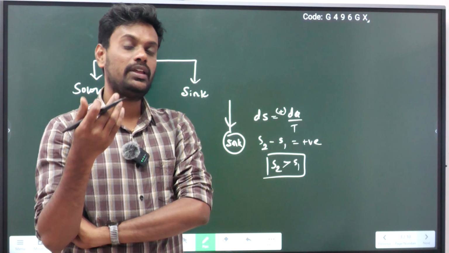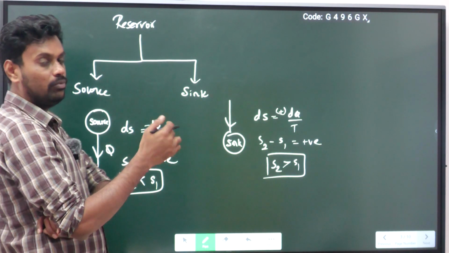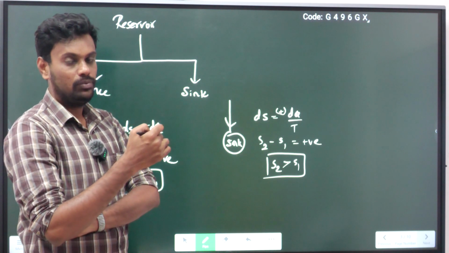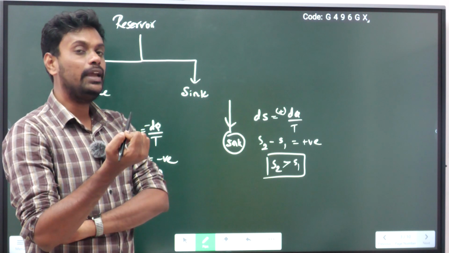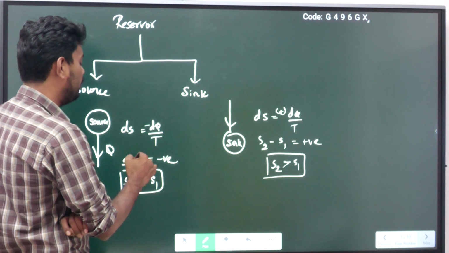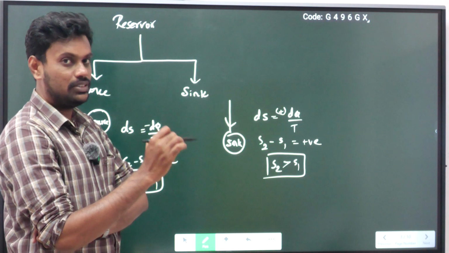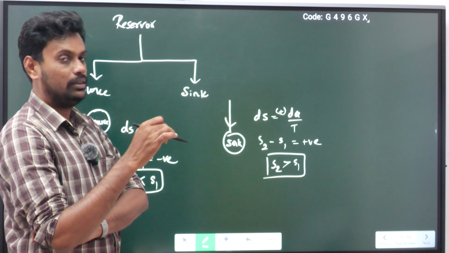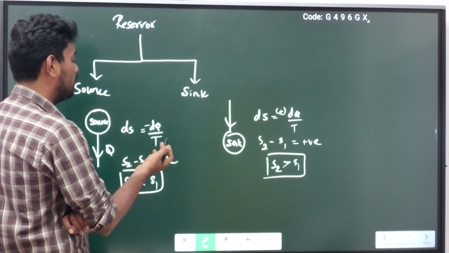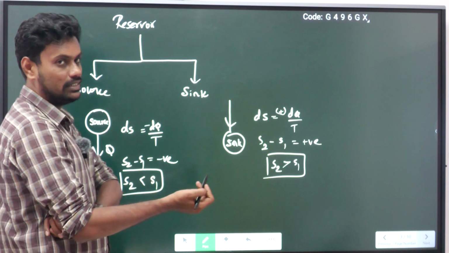But in the source, what is happening? Source is supplying the heat. When it is supplying the heat, what happens? That will be negative, as we have already discussed. When you remove the heat from the system, then the entropy change will be negative, so that ds is equal to minus dq by T. So for the source, that is a thermal reservoir which is supplying heat to any system, it is rejecting heat. So the heat is removed from the system. Then ds will be minus dq by T. Then S2 minus S1 will be negative, then S2 is less than S1.